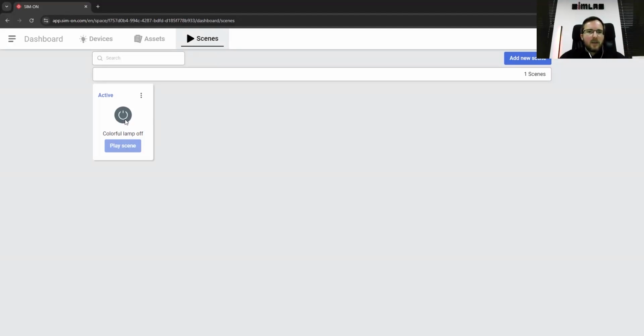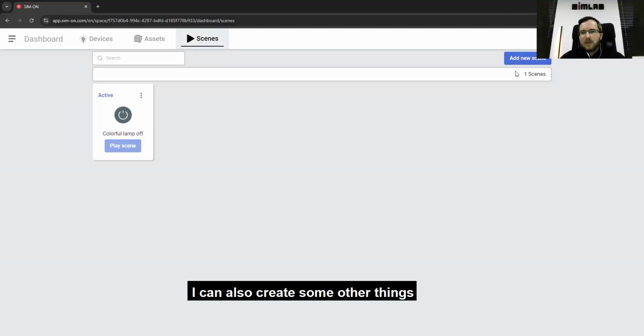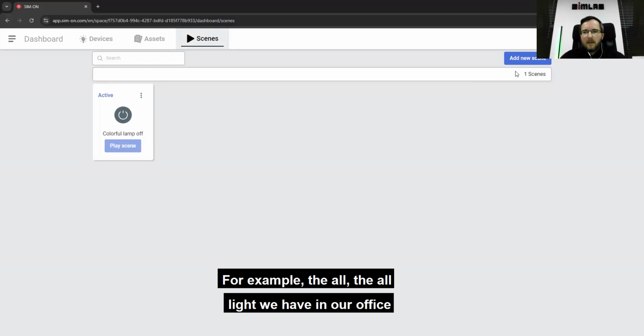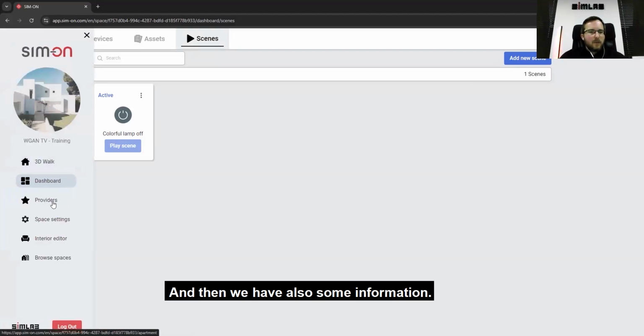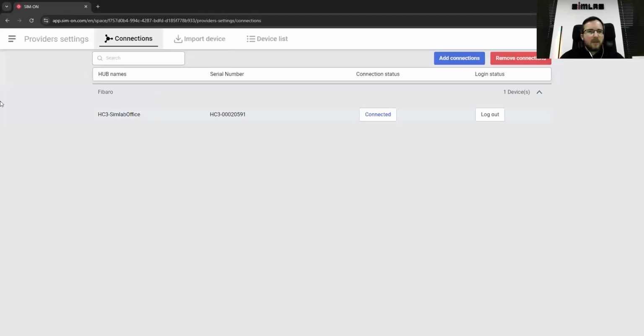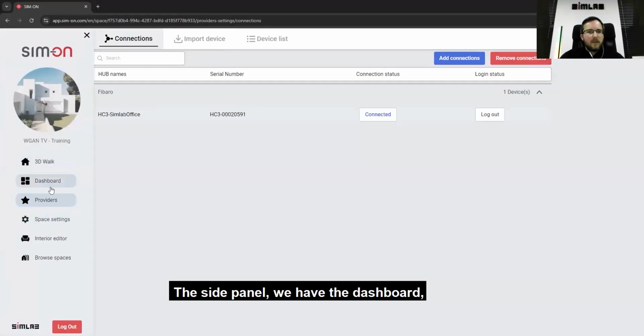I can also create other scenes with more than one device, for example, all the lights we have in our office will automatically turn off, and so on. And then we also have some information in the side panel. We have the dashboard and we also have the providers.